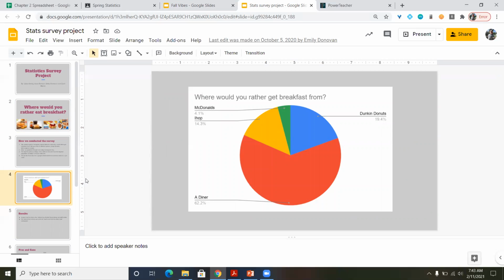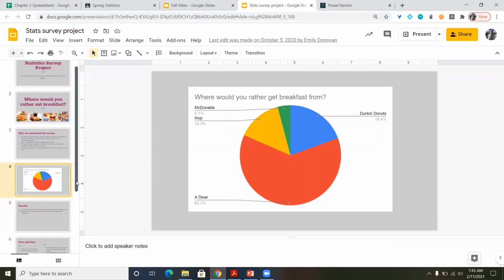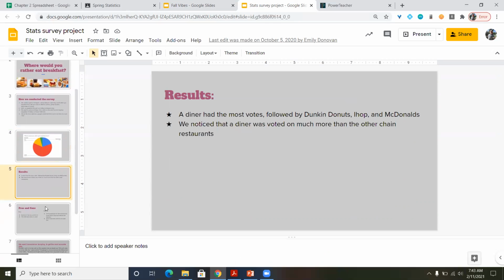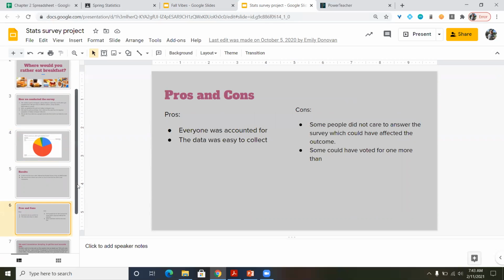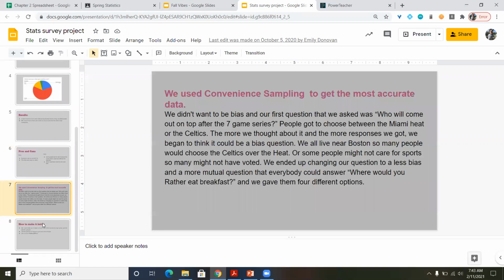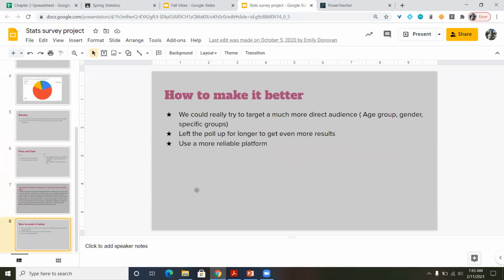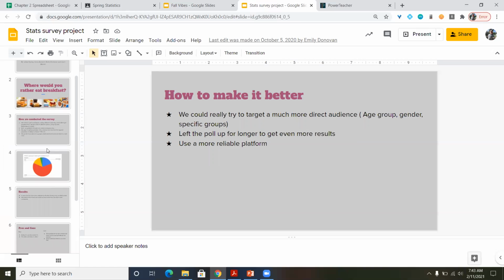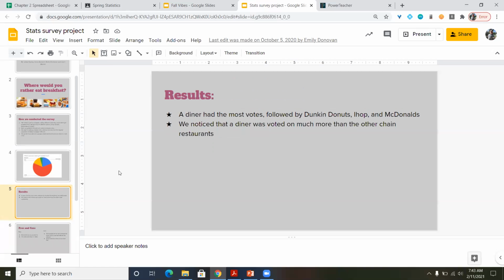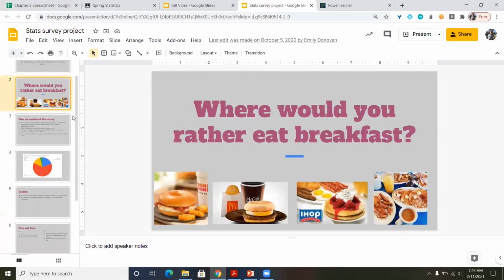They chose to do a pie graph, a pie chart, circle chart, whatever you want to call it, to represent their information. They explained their results, some pros and cons, and then they used convenience sampling to get the most accurate results, and then how they would make it better. So this one's a little more black and white, as in here's the question, here's the answer, just bulleted information, whereas the other one was a little bit more of a fluid presentation. Like I said, both received full credit. So I just wanted to show you what the expectations of this will be at the end of chapter 2.